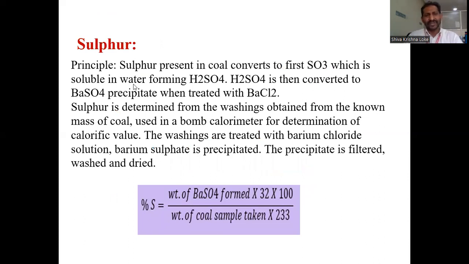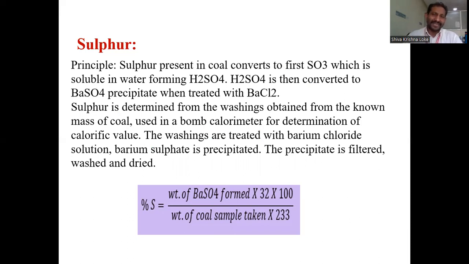So now coming to sulfur: how do we determine the sulfur percentage in the coal sample? The principle involved is that the sulfur present in the coal sample is first converted into oxides, sulfur dioxide or sulfur trioxide. These oxides are easily soluble in water and are converted to the acid H2SO4. This H2SO4 is further converted to barium sulfate when treated with barium chloride. So whatever sulfur is present in the coal sample is completely converted into barium sulfate.